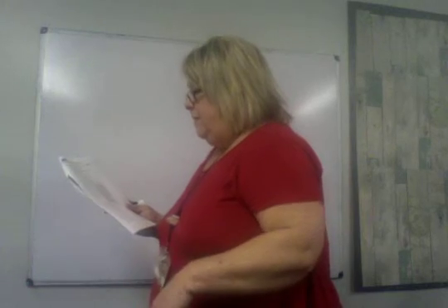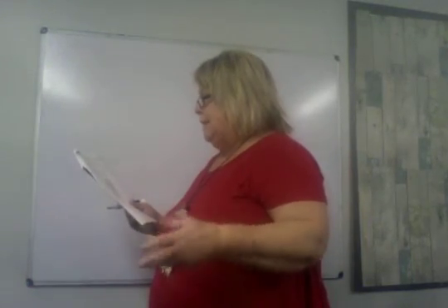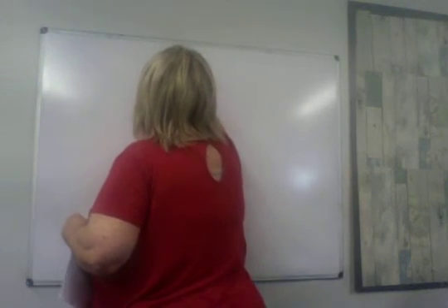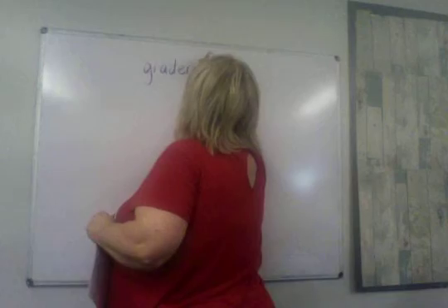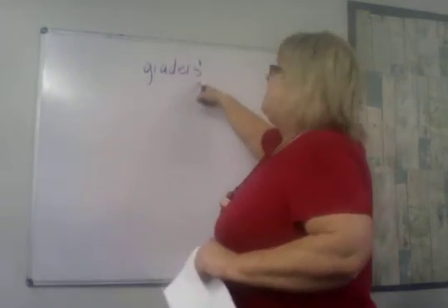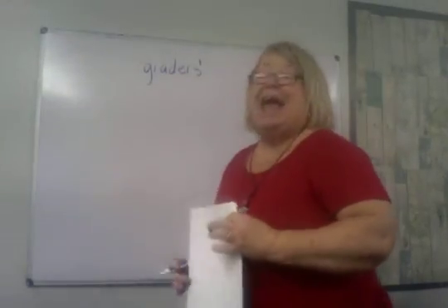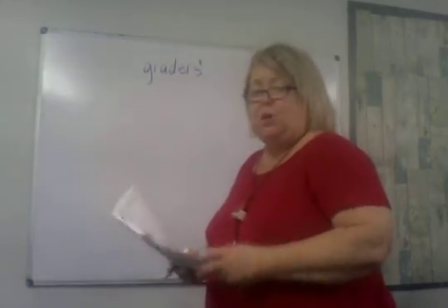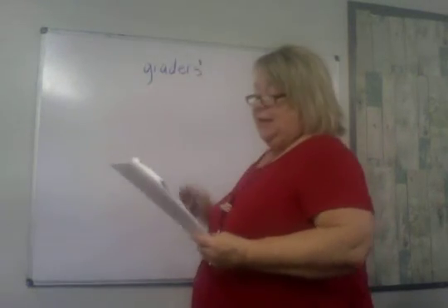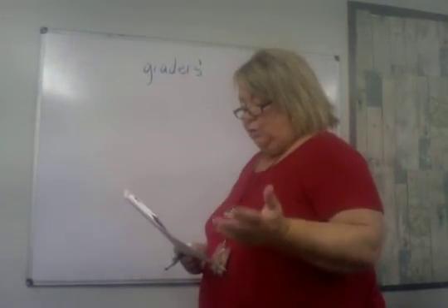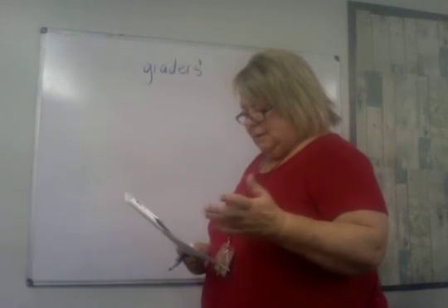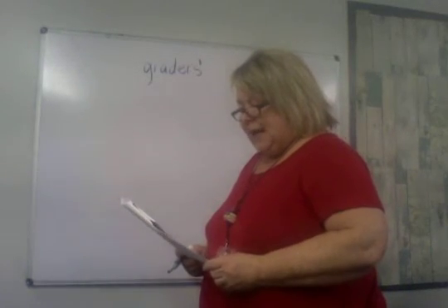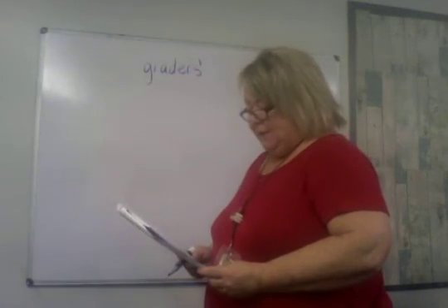The first one says, the fifth grader's prize for winning a contest was a trip to the zoo. Fifth graders, more than one fifth grader, but it belongs to it. It's their prize, the fifth grader's prize. So you put an apostrophe after the S because you already have an S there on the word showing plural. So the apostrophe is all you have to add to show ownership. And so if a word ends in an S already, you just add an apostrophe to the end, okay?